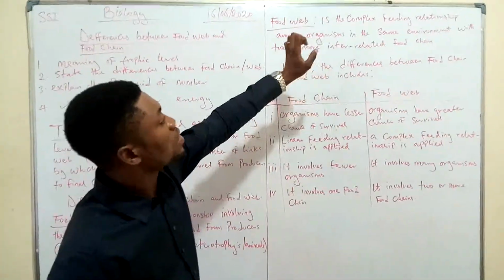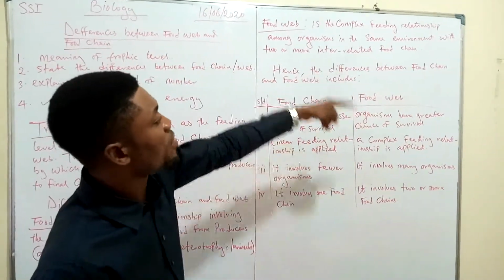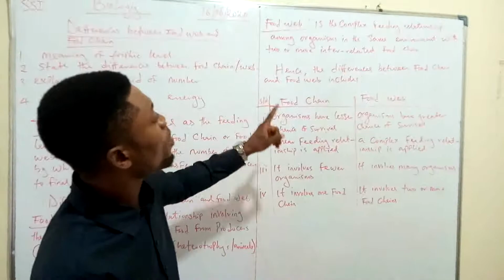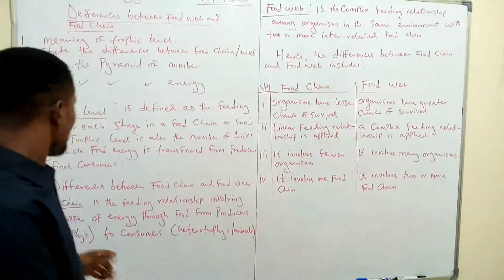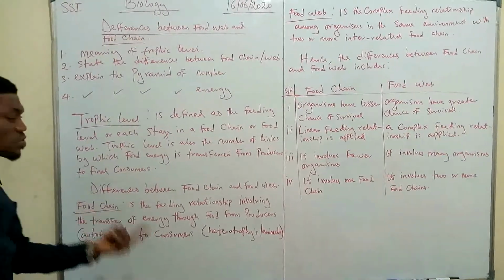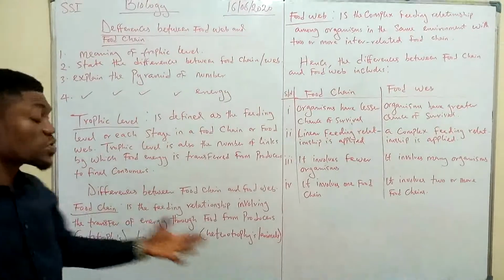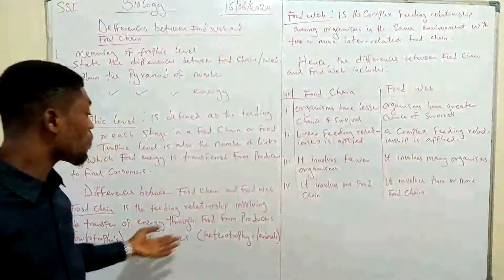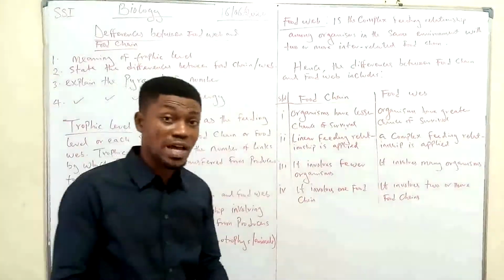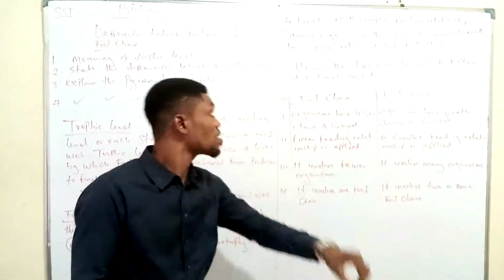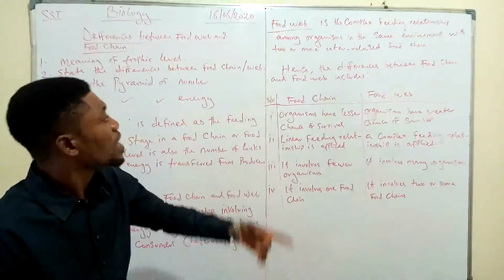Okay, now let us look at the food web. Food web is the complex feeding relationship among organisms in the same environment with two or more interrelated food chains. Now let us take this back again. Food chain here has to do with the feeding relationship involving the transfer of energy through food from the producers to the consumers, while the food web has to do with the complex relationship among organisms.